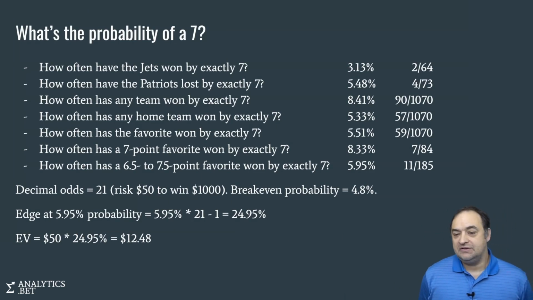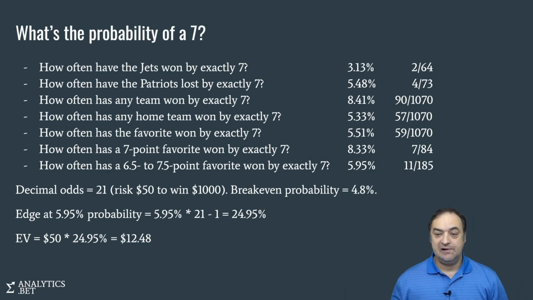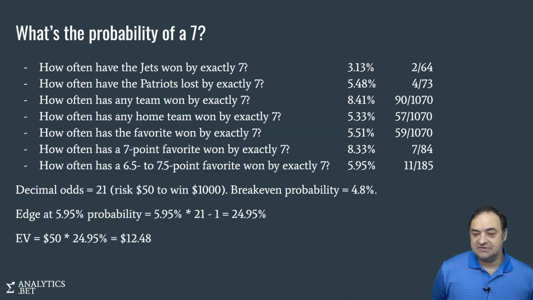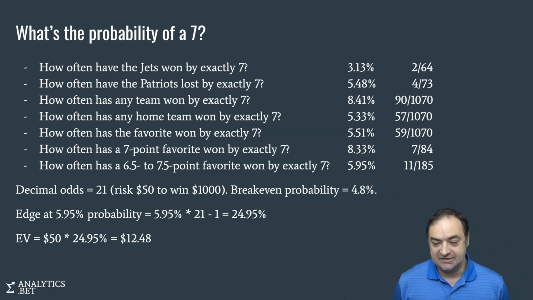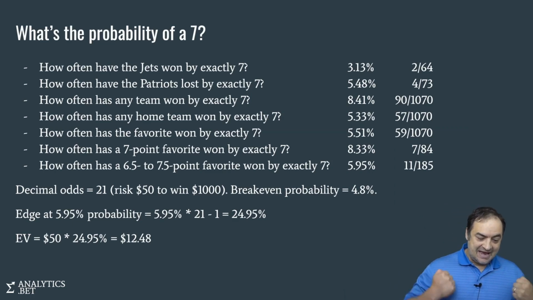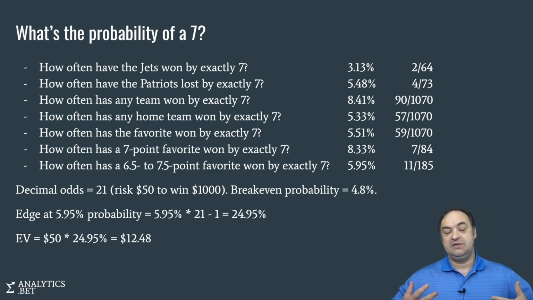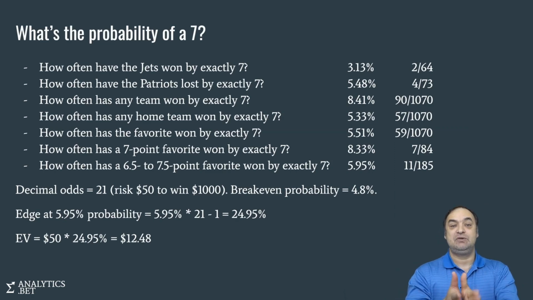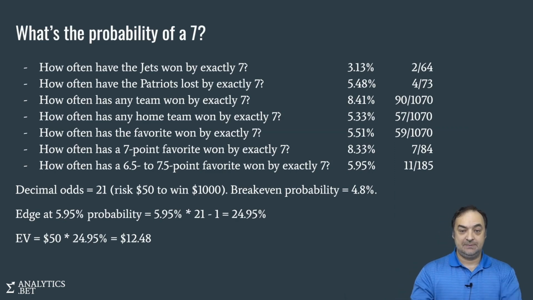Let's summarize everything we've seen. We have all of these numbers on the right. We answered all these questions. We even asked an additional question at the bottom, extending not just the 7 point precisely, but 6.5 to 7.5. And we have numbers ranging from 3% up to 8 point something percent. Which of these numbers do we want to say is our representation of what we think the probability will be that in this particular game, the Jets will beat the Patriots by 7?